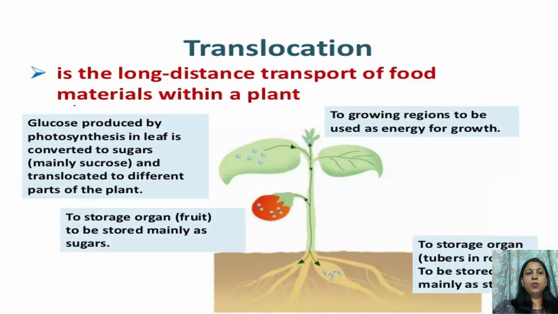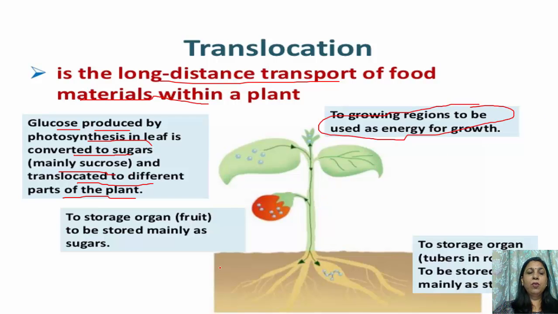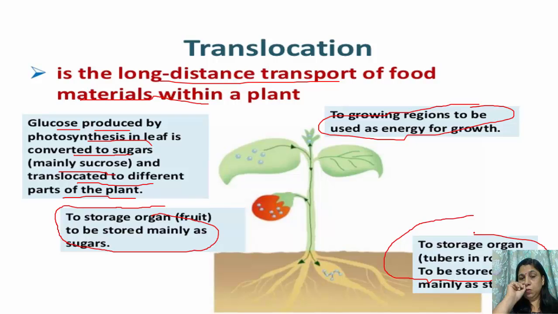Translocation is the long distance transport of food materials within a plant that we have already studied. Now, what is formed in the process of photosynthesis? Glucose. The glucose produced by photosynthesis in leaf is converted into sugars, mainly sucrose, and then it is translocated to different parts of the plant. Now, what are the different parts of the plant where it is transported? To the growing regions to be used as energy for growth. It is moved to the storage organs, fruit, to be stored mainly as sugars, and to the storage organs, tubers and roots, to be stored mainly as starch.